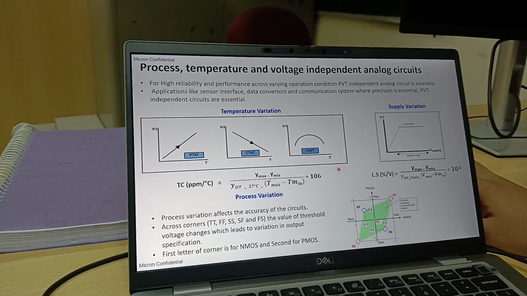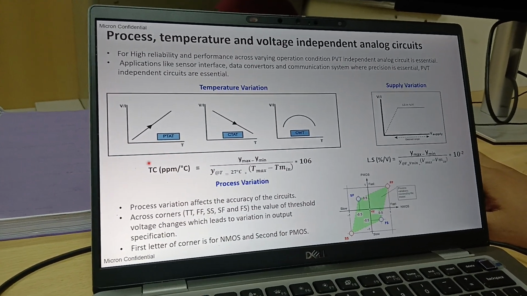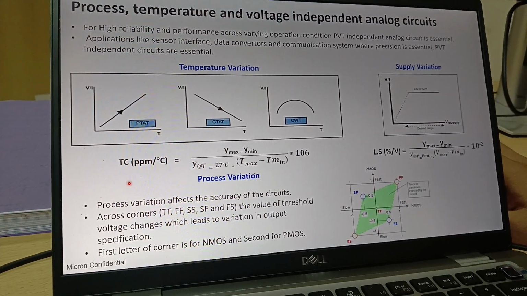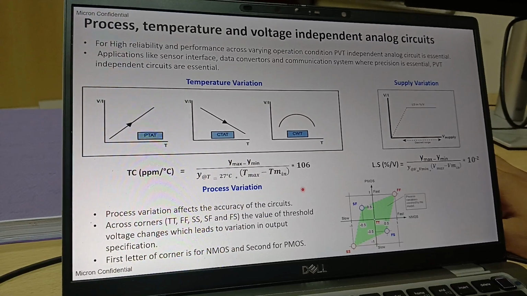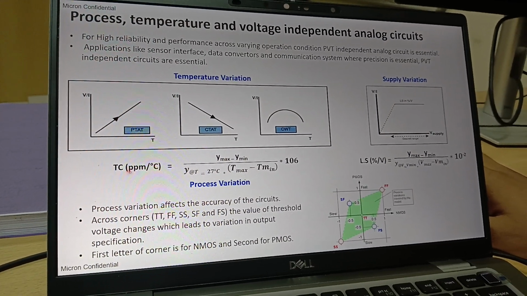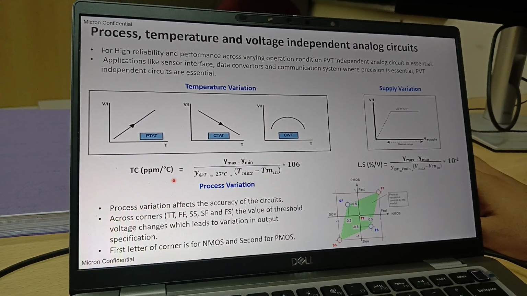How will you find the temperature variation? We will find the temperature variation with the help of this quantity, that is TC, temperature coefficient. With the help of the temperature coefficient, we are able to understand how much the output is varying per degree centigrade. That is nothing but a TC.